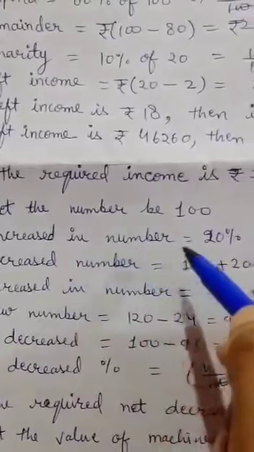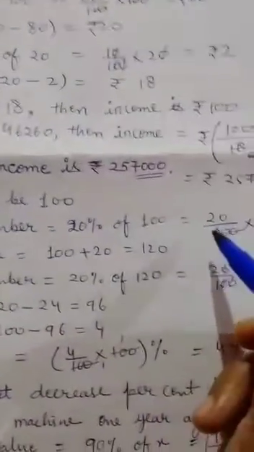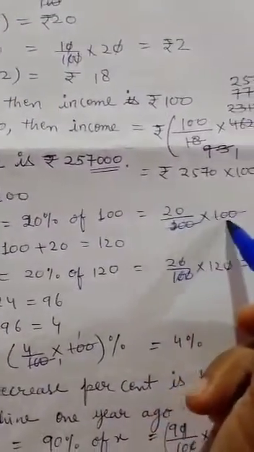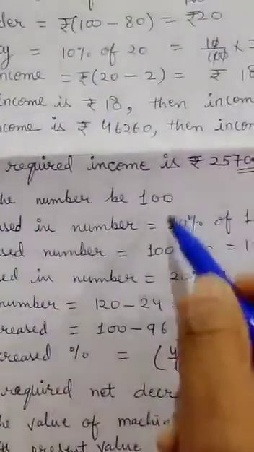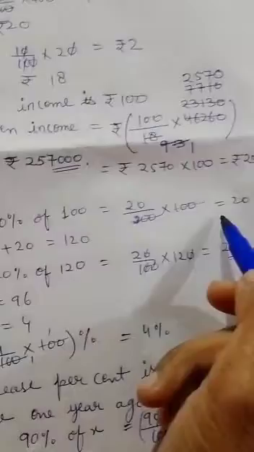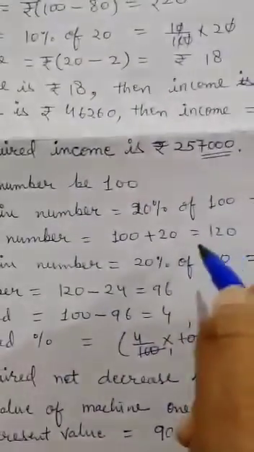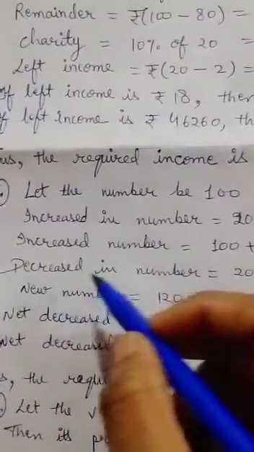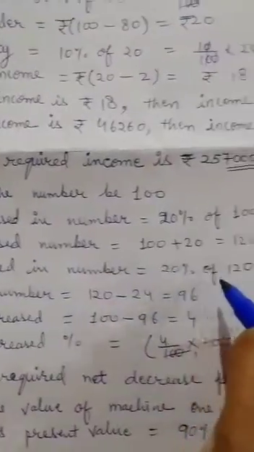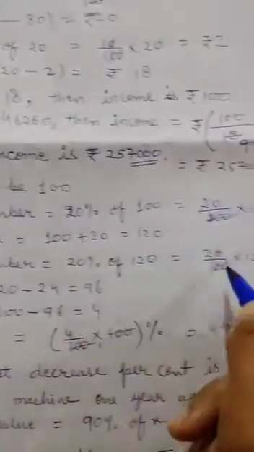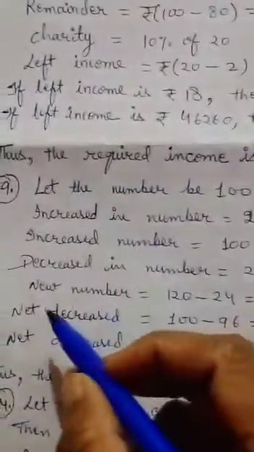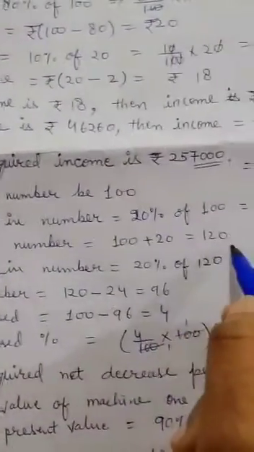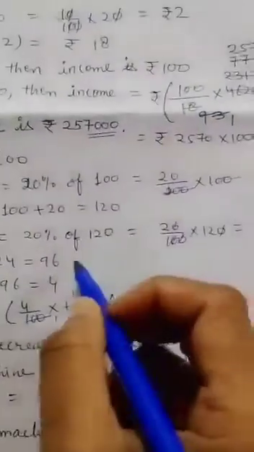Increased in number equal to 20% of 100. 20% means 20 upon 100 into 100, that becomes 20. So the increased number is 100 plus 20, that becomes 120. Now decreased in number, 20% of 120 becomes 24. The new number is 120 minus 24, that is 96.